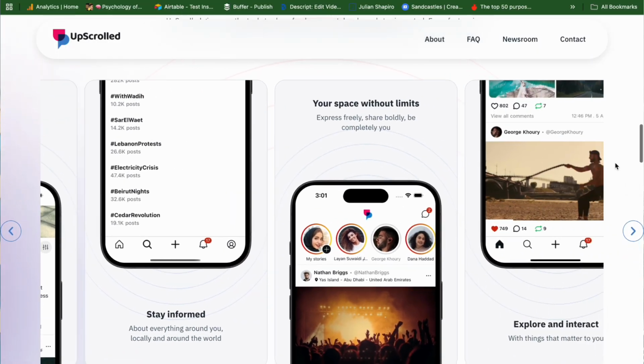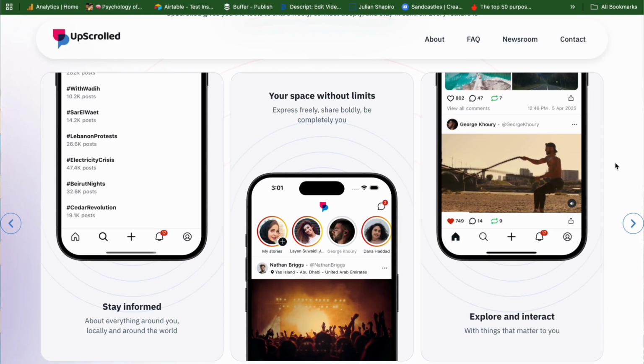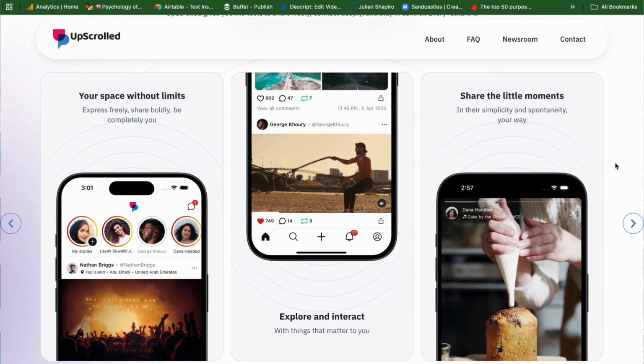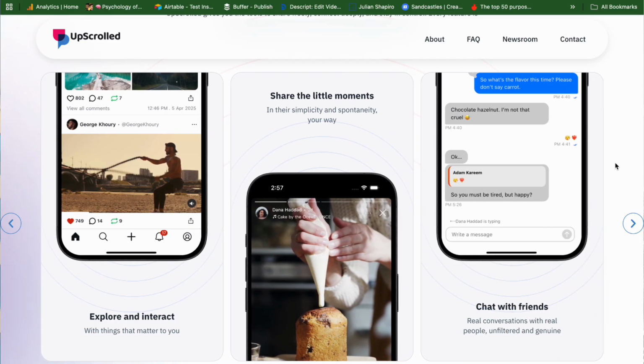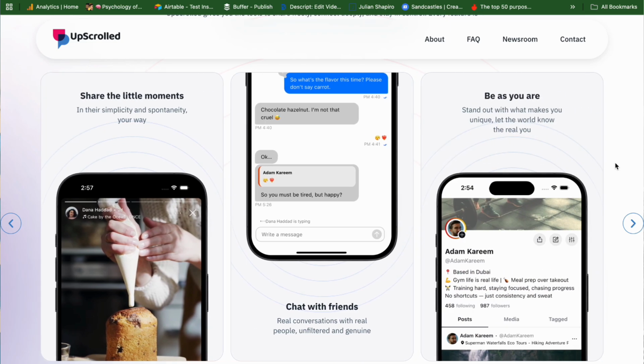The images of the app are really good, but I think the point of this section is to tell me how UpScrolled is different. Not the same features that I can expect on Instagram or TikTok, but tell me exactly what makes this platform different, because at this section, I think that's what people are looking for.